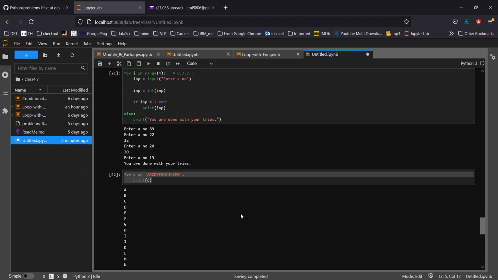These two loops are used a lot in Python. A lot means a lot. In every other logic, these two loops are used. So try to understand it.